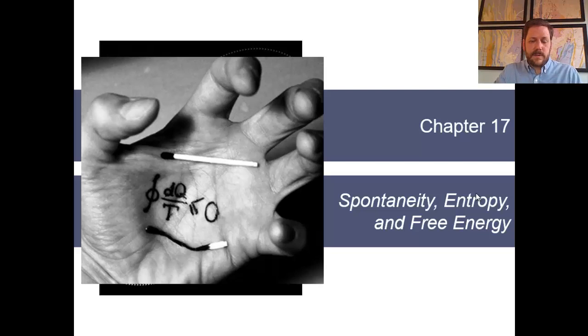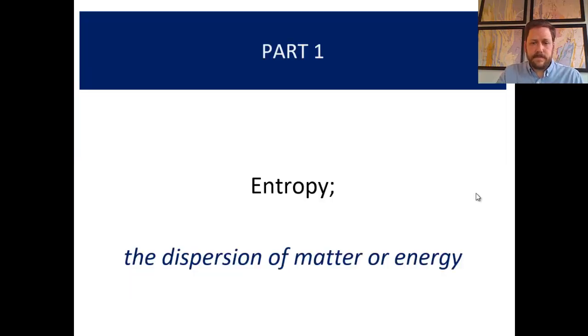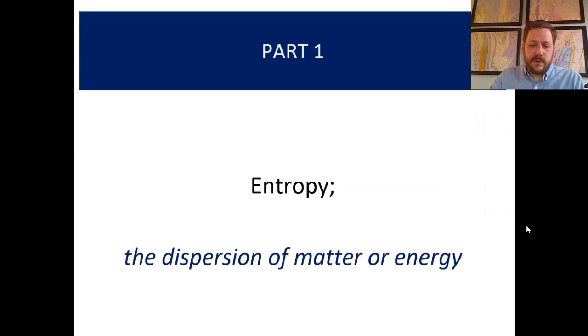But some of these processes are not thermodynamically favored, and a key idea as to why some processes are thermodynamically favored and occur spontaneously, so to speak, and others are not, has to do with entropy. We will define entropy as the dispersion of matter or energy, and a more technical definition of entropy is much more complex, but we can simplify things for the purpose of this course and think about entropy as simply the dispersion of matter or energy, and that's going to suit our needs just fine.